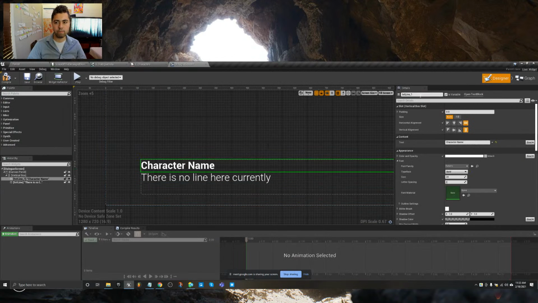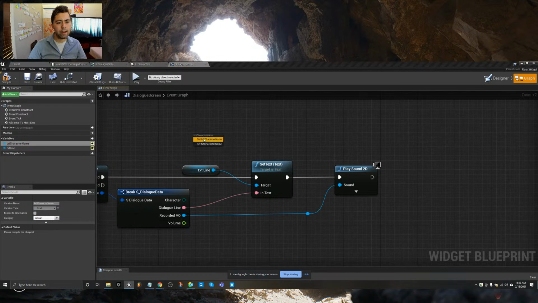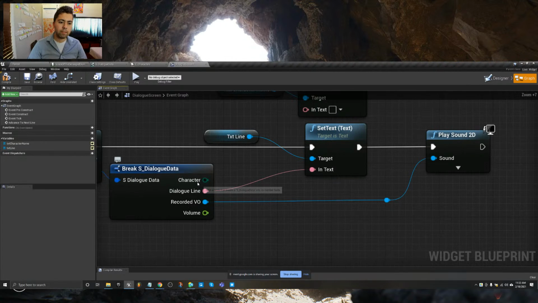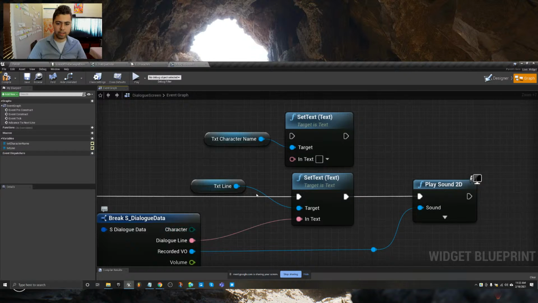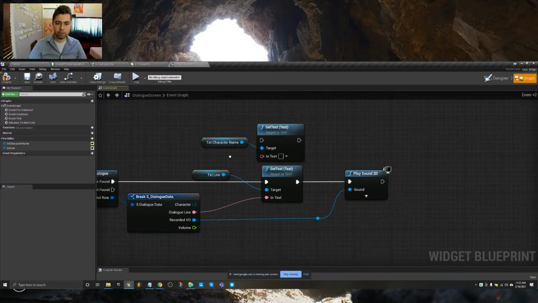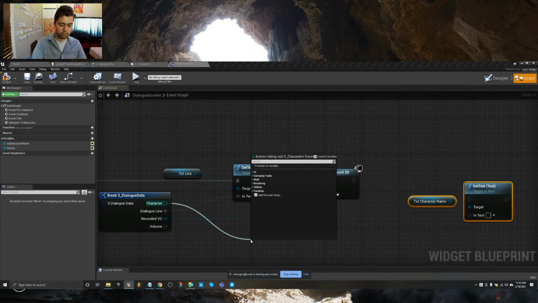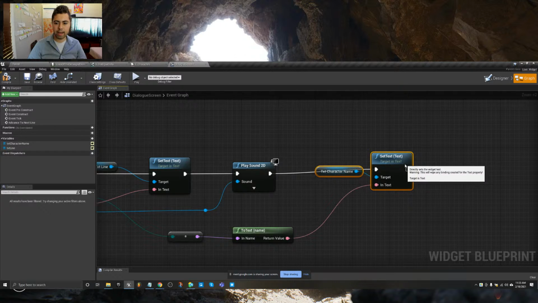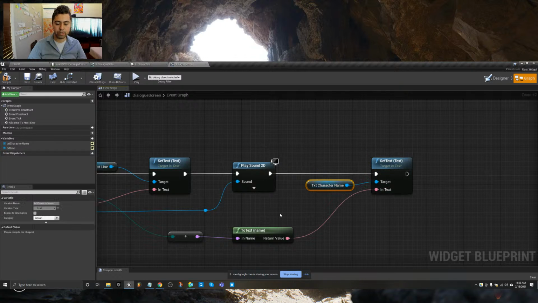We also added right here a character name. So let's change the name of that text to txt character name, bring that out and set the text of that. Now here's something interesting though. Character is in an enum, right? A list. This is text. How do you convert a character to a list? It won't let you connect them. But here's what you can do. You can use a node called enum to, I think it's name. Enum to string sometimes gives you weird results. Anyway, we'll see. We plug that in, and that will actually allow us to display that. It's going to convert the item in that list to something that's readable by the text.